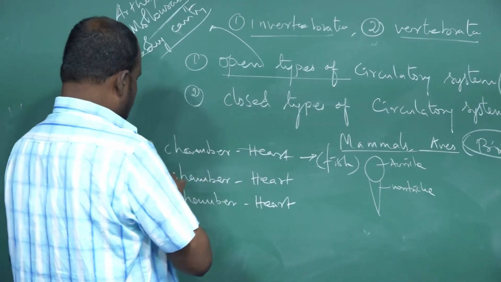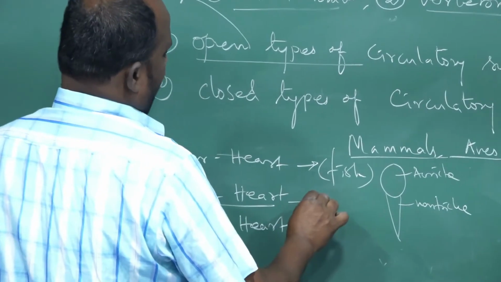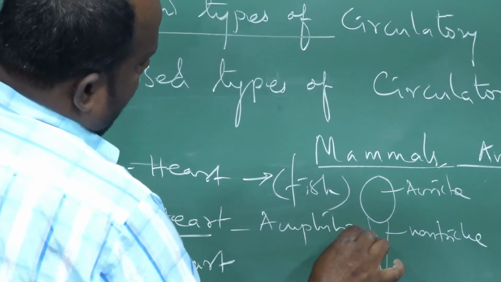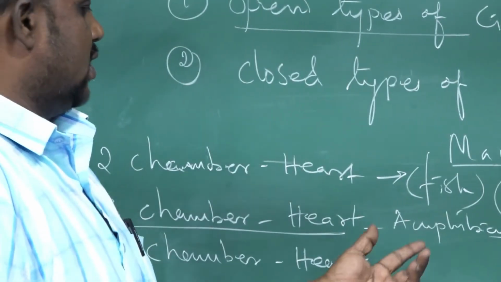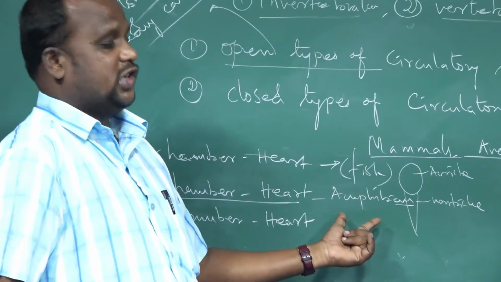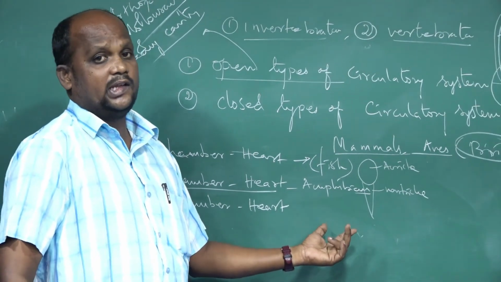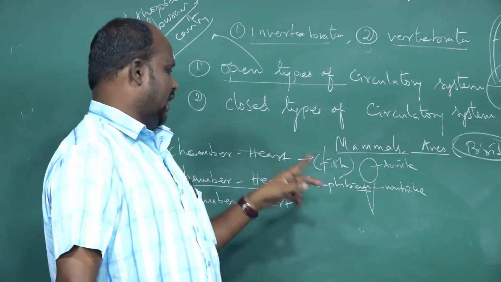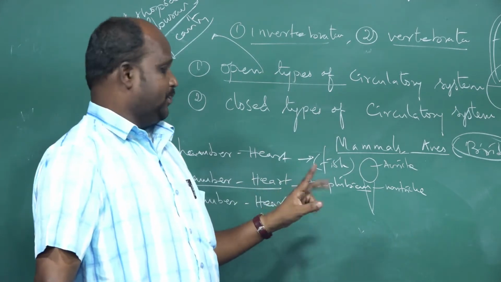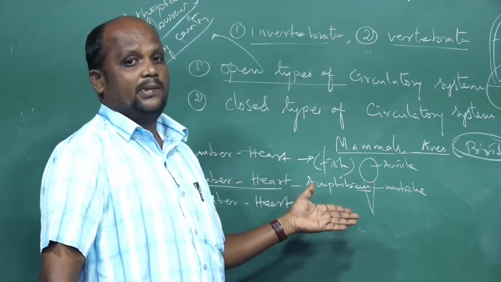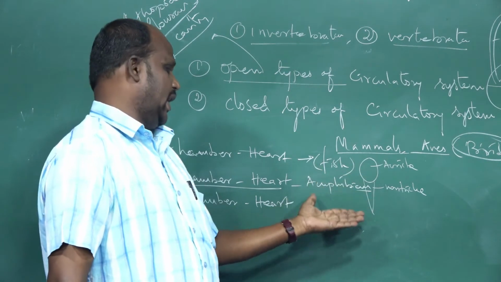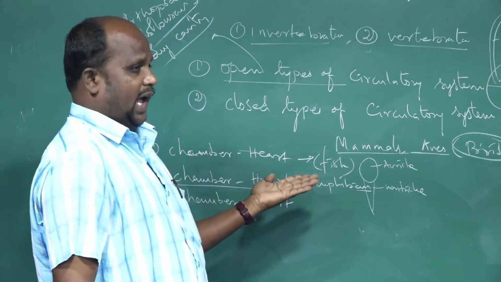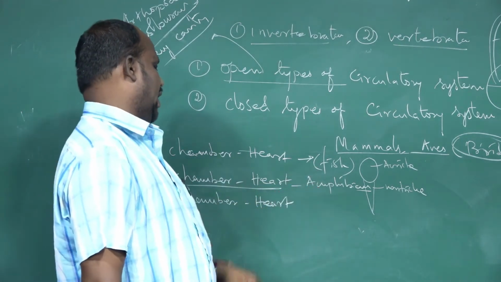The second one is the three-chambered heart, which is found only in amphibians. Amphibians have a three-chambered heart, except crocodiles. Crocodiles are reptiles, and they have a four-chambered heart. The remaining amphibians have a three-chambered heart.